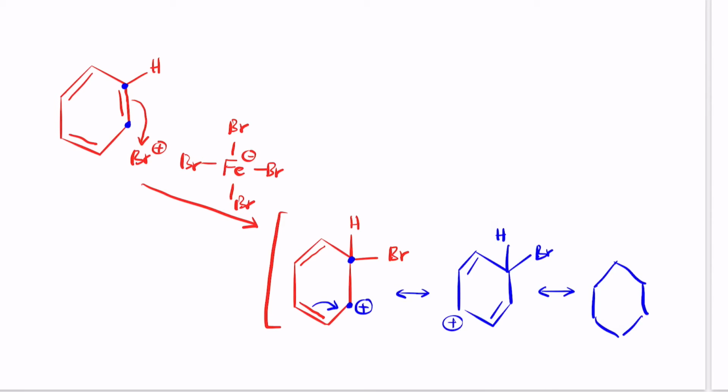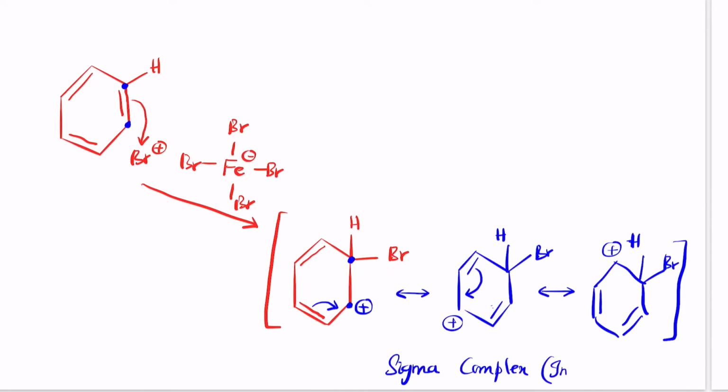So again, what happens here? This comes here, so the positive charge goes here. You have the pi bond here, and this is called the sigma complex. This is an intermediate that forms in the structure, and for it to form the rest of the reaction, it still has to undergo further reaction.